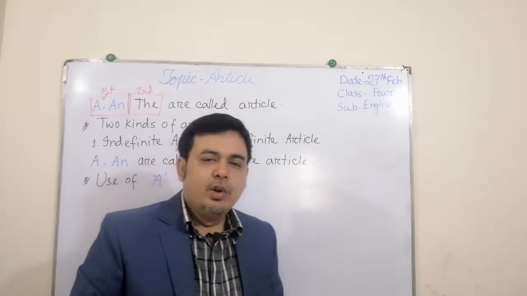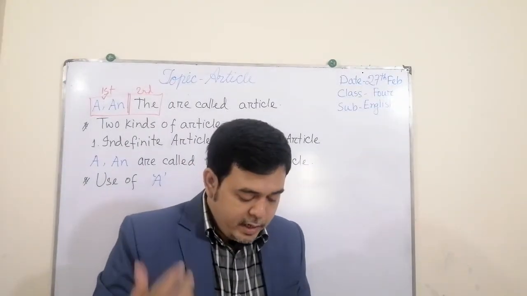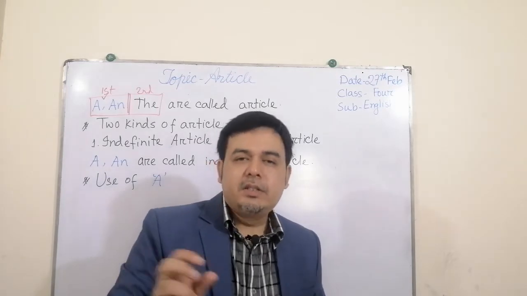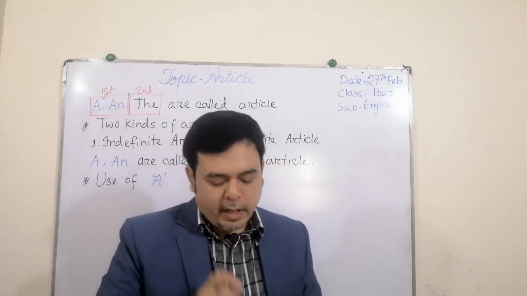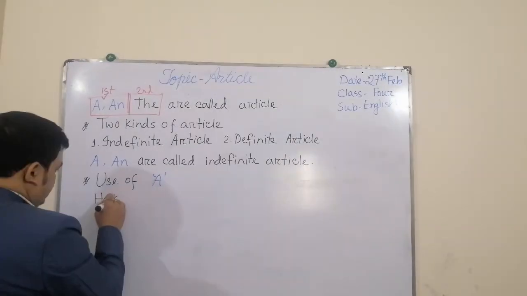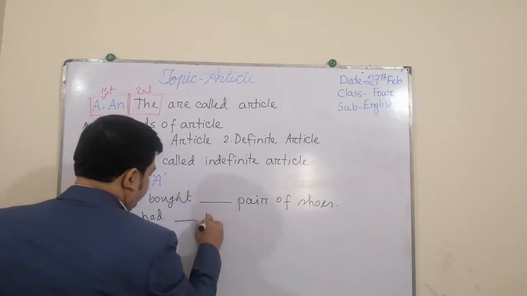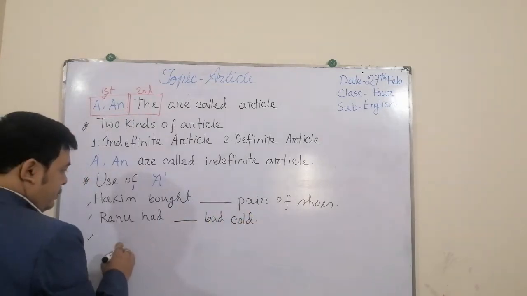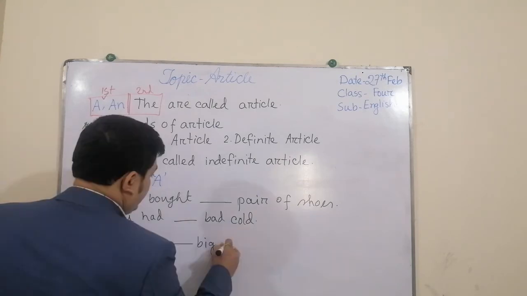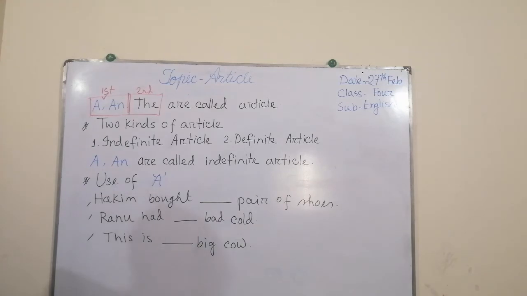So whenever we get any example that starts with a consonant, we will think of a there. For example, dear students, look at this example.